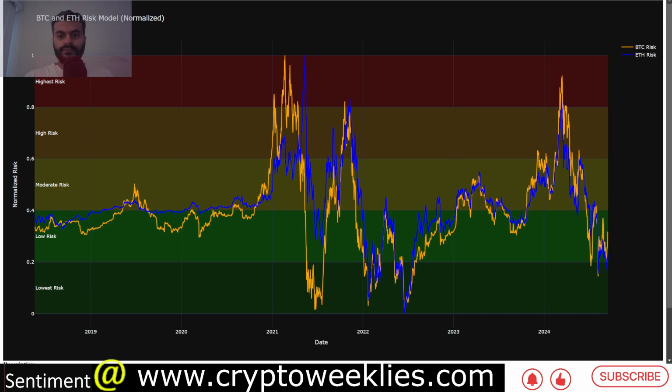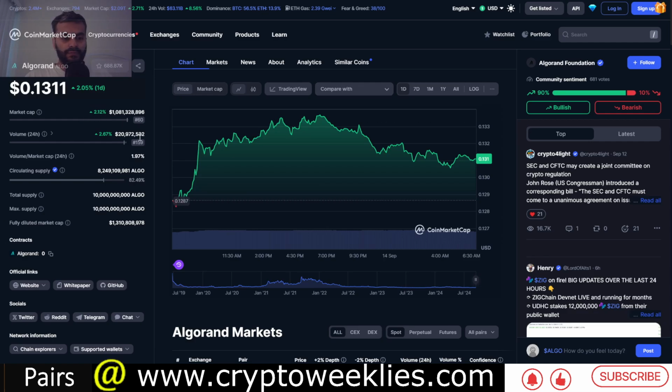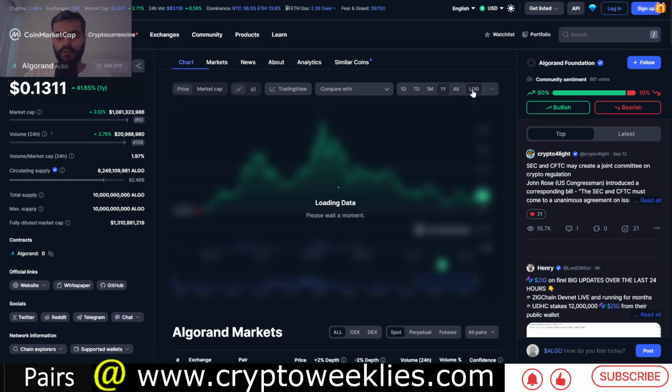average comparison. If you were to look at Algorand now, the rally over the last day is at around 2%. By market cap, this is ranked number 60. By volume, though, it is ranked severely less than that, at around 159. The total or max supply of Algos is at around 10 billion, out of which 8.2 billion are in circulation. That means around 82% of supply is in circulation, which would mean that any impact of any token dilution